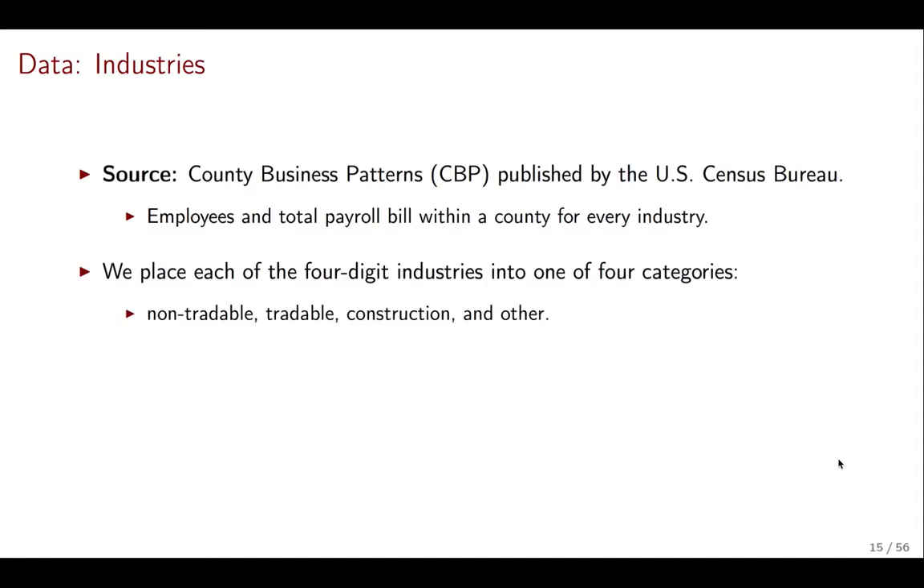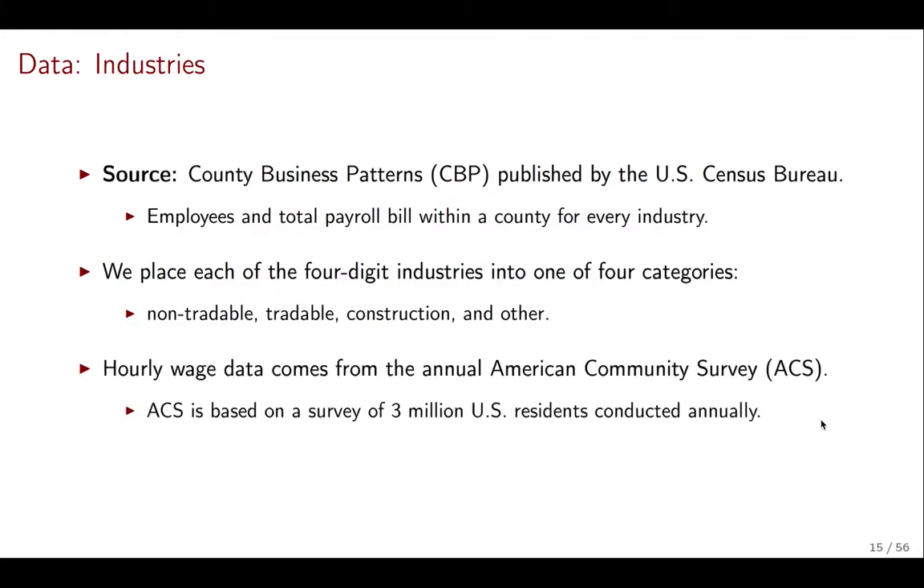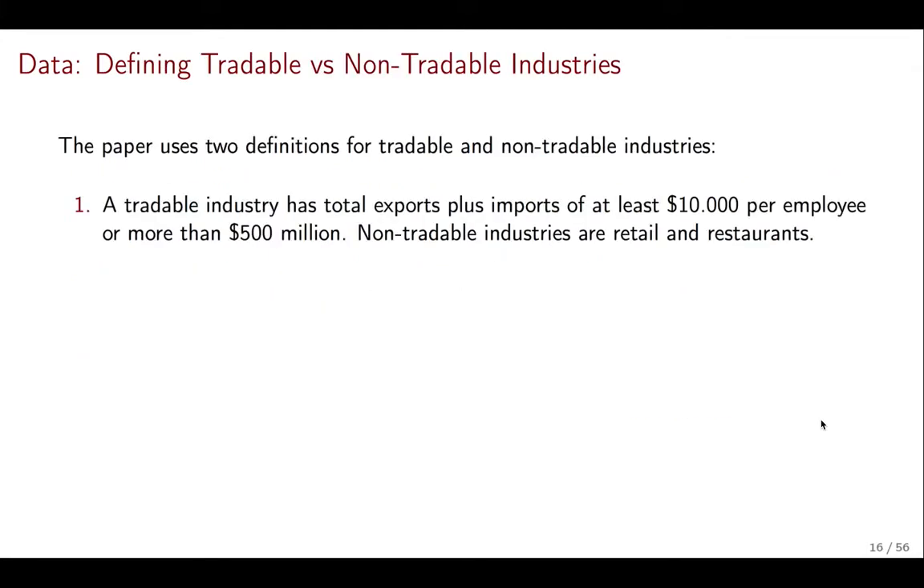Every industry has a code, and what we want is to get every code into one of four categories. These categories are industries that are clearly non-tradable, clearly tradable, and construction. Construction is different because it is linked to houses, so we want to treat it separately from other industries. And then we have some industries that we cannot classify into these other categories. We're going to hold them separate. Okay, we want to focus now on the non-tradable and tradable industries. Of course, we're going to have other data that's going to complement this to give us hourly wage data. That's going to be important.